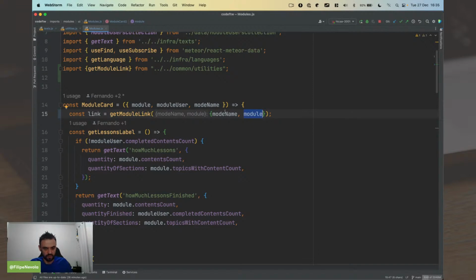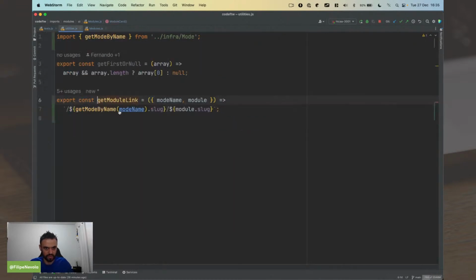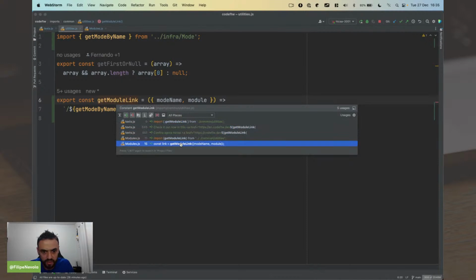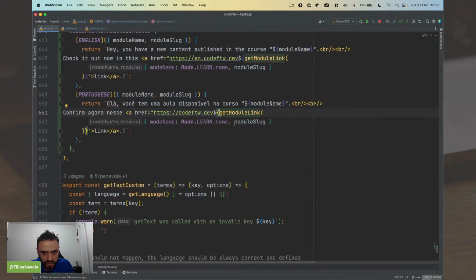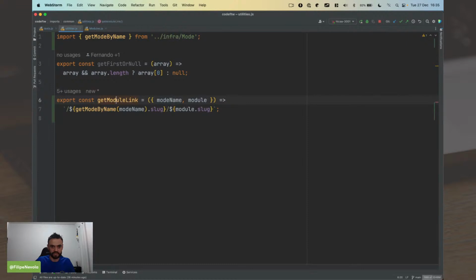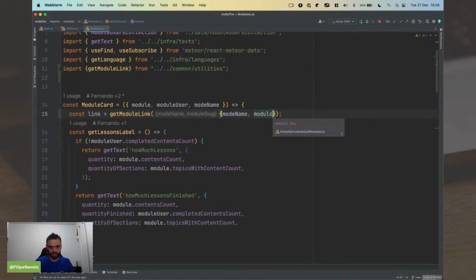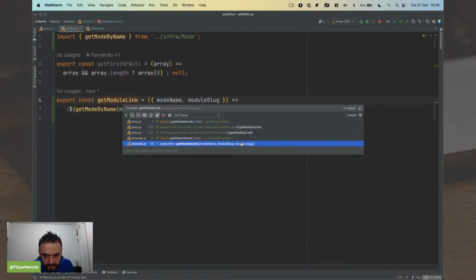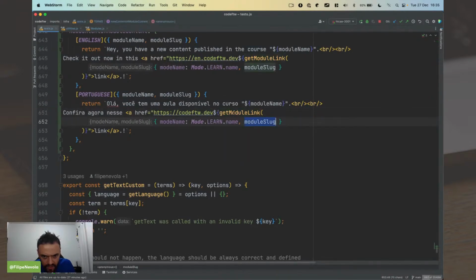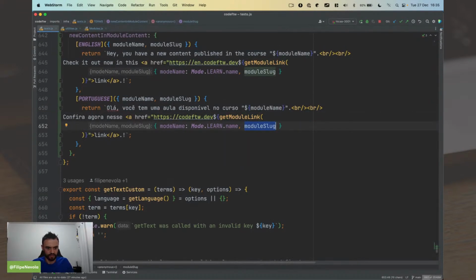Okay, here we have the slug, and I think the module was already here. Let me just check if this is okay. Yes, this is okay. But here, slug of undefined. Oh, I'm providing module slug here and module name, so I should fix this. Okay, so here I can put module slug and module.slug. Okay, and here is correct. I think this is going to be fine.